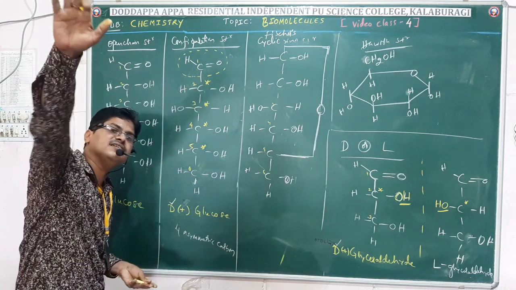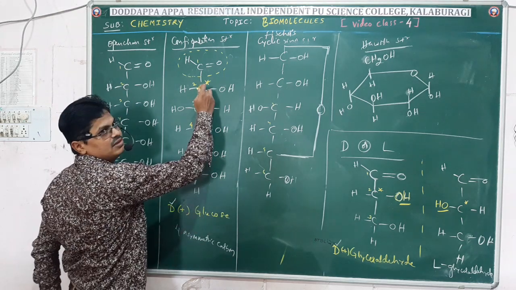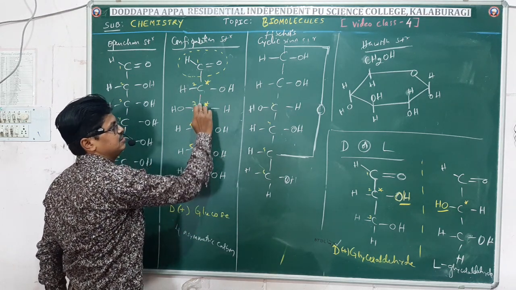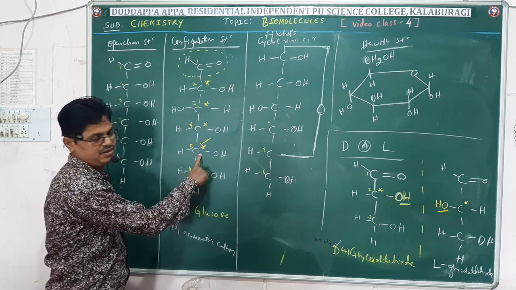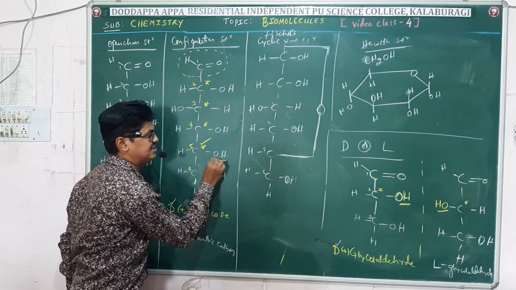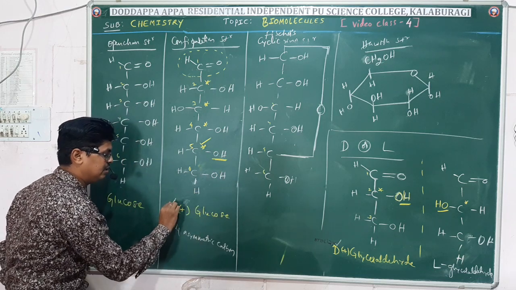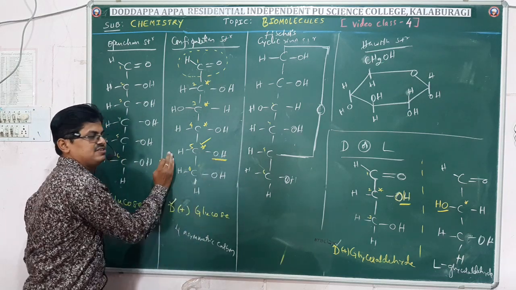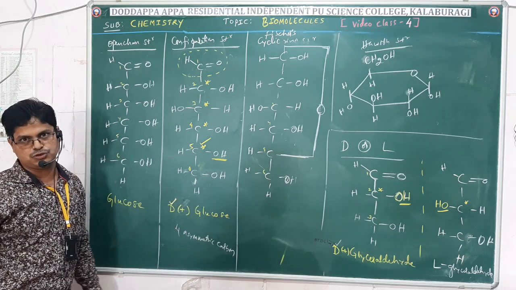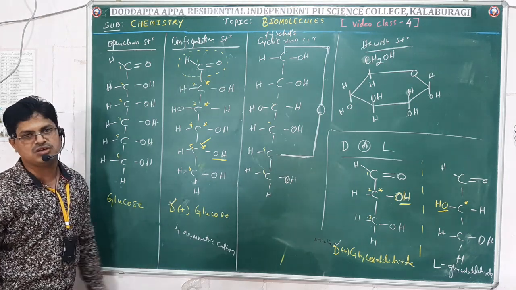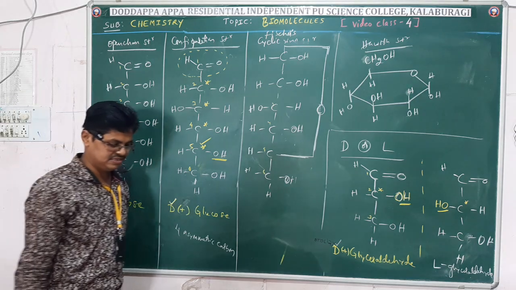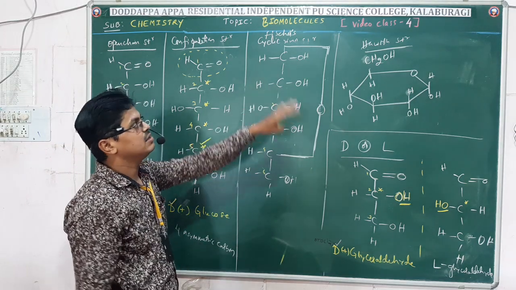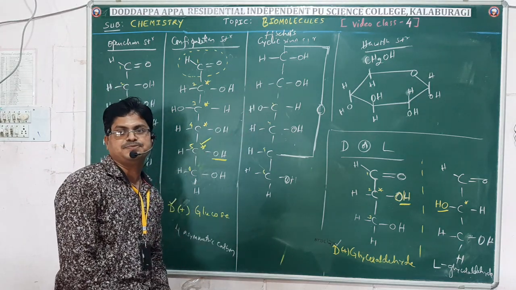Which is the far asymmetric carbon? The far is, this is not, this is the farthest asymmetric carbon, which contains the OH group on the right side. Then it is called D-glucose. If it is on the left side, then it is called L-glucose. But keep in mind, glucose always exists in D configuration, that is D plus glucose. Then the Fischer cyclic ring structure.